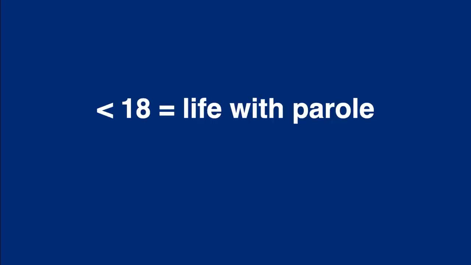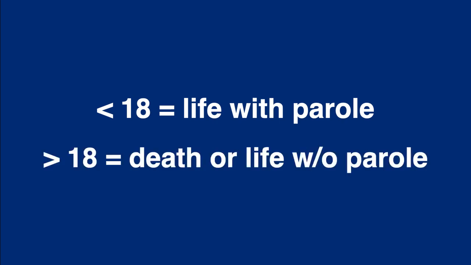Next, in the event of a capital felony, according to the Penal Code, if the defendant was younger than 18 at the time of the offense, then the sentence will be life in prison with parole. This is due to a U.S. Supreme Court decision which declared the death penalty for those younger than 18 unconstitutional. Finally, if the defendant was older than 18 at the time of the offense, then, if the sentence is not death, in other words, if the prosecutor is not seeking the death penalty, then the sentence upon a finding of guilt will automatically be life in prison without parole.